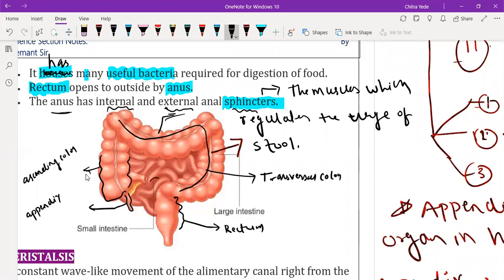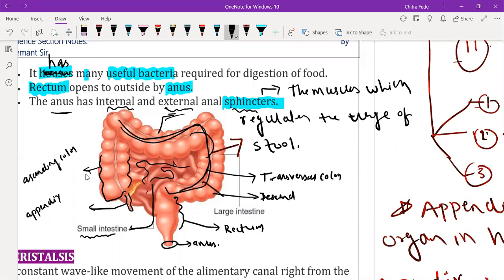See, this is the highly coiled structure. If you can see over here, this is nothing but the small intestine, and this end part of the rectum is called the anus. So this is the structure of the large intestine. Beta, where is the descending colon? The descending colon is this part. This is the transverse part, and this is the descending.